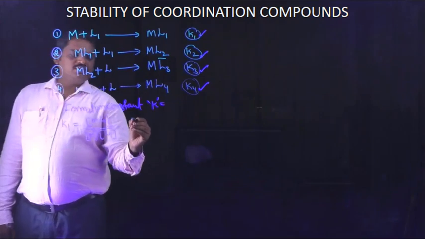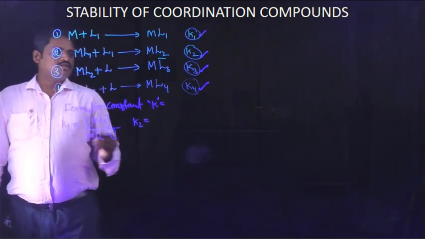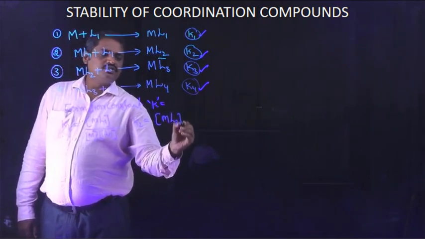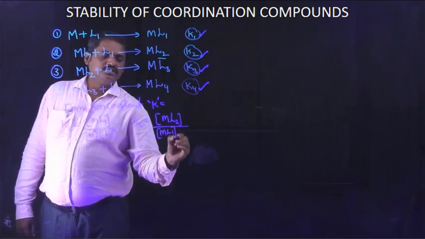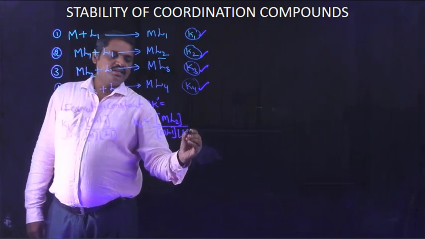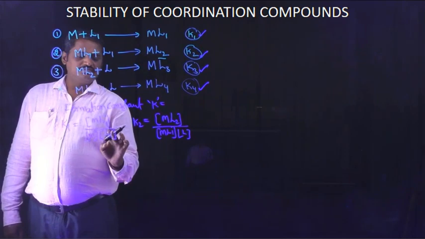Similarly, K2 is the concentration of ML2 divided by the concentration of ML1 into the concentration of the ligand, expressed by the symbol L.